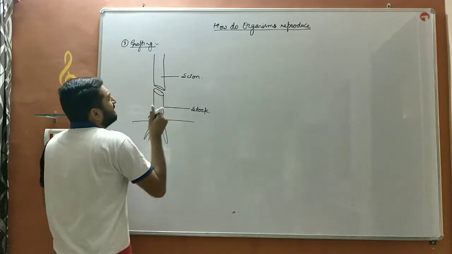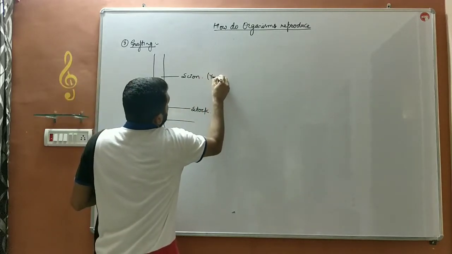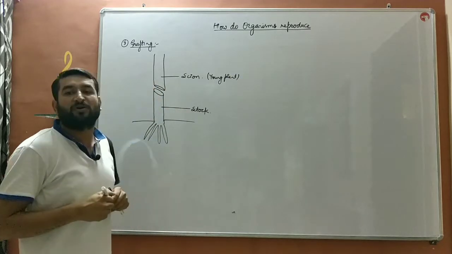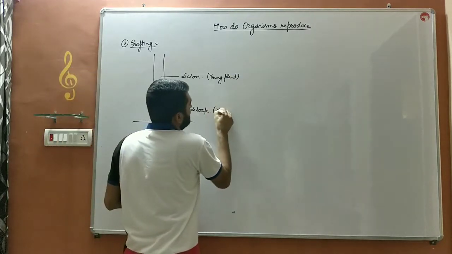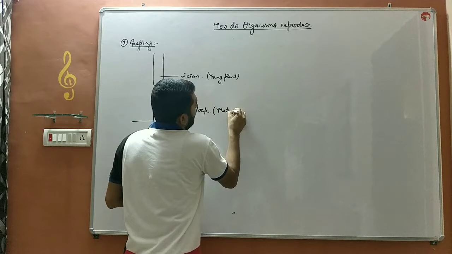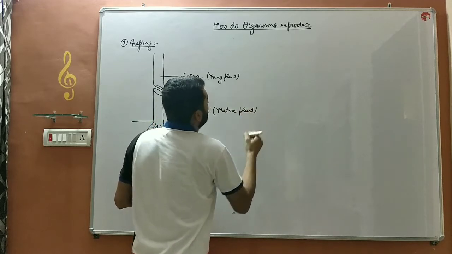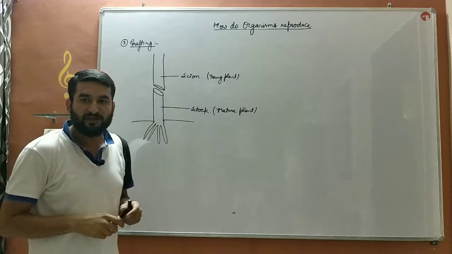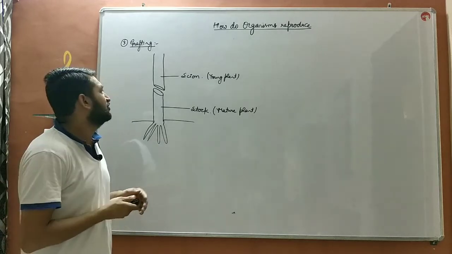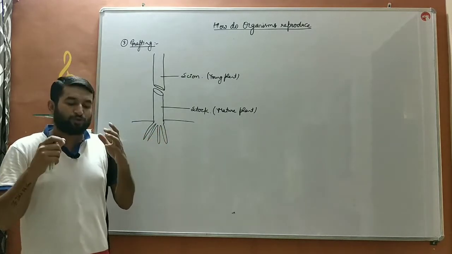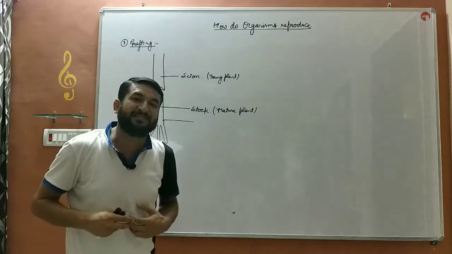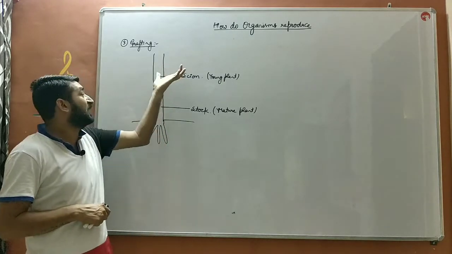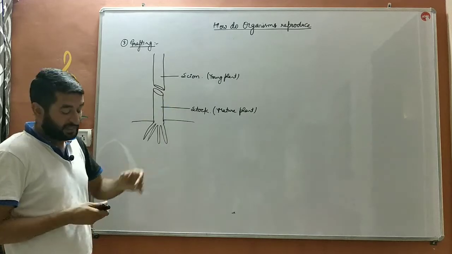One more thing we have to keep in mind is that the scion is from a young plant which is yet to mature, and the stock must be taken from a mature plant. That would be one of the best methods of grafting. So it is the method in which we join two parts of a plant, one possessing the roots and the other without roots. The part without roots is placed over the stock.